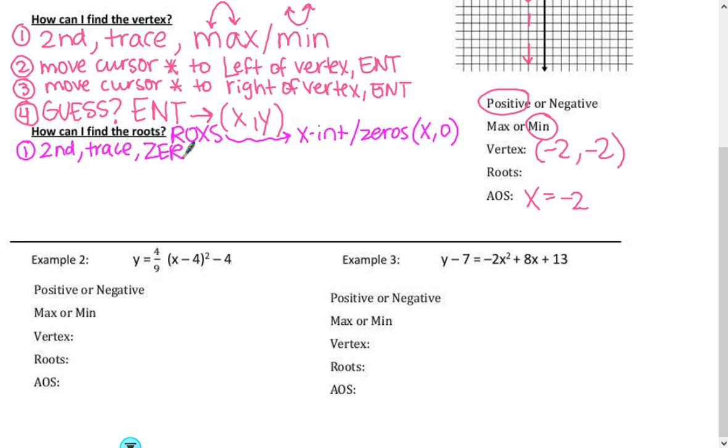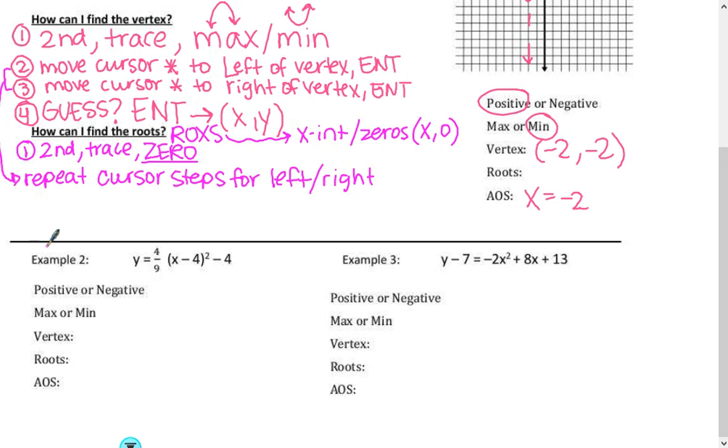0. Now that's what we're looking for. So even if our question asks what are the roots or what are the solutions, we're still going to select the 0 function here. And then we're going to repeat the steps. We're going to say repeat cursor steps for left and right bound. So we're going to repeat these same 3 steps over here.